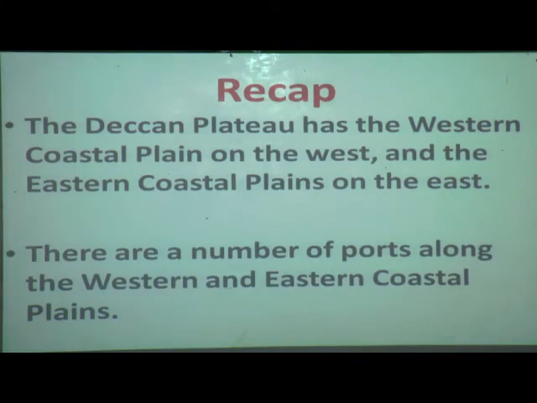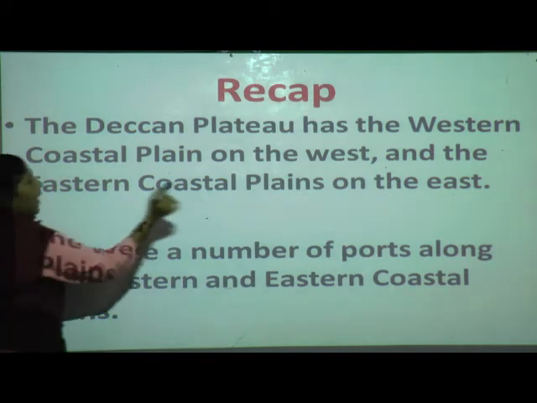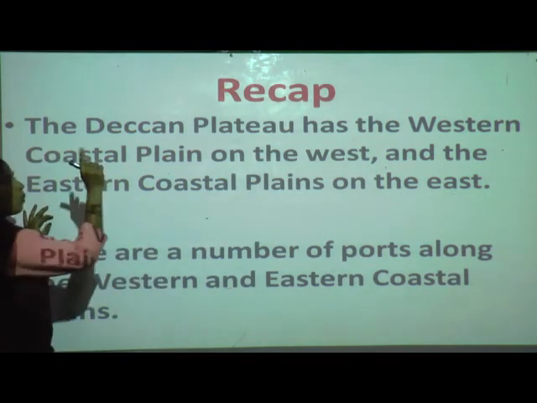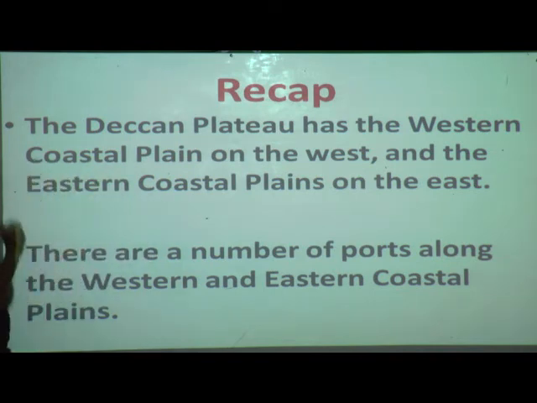So understood, students? The Deccan Plateau has a western coastal plain on the west side and an eastern coastal plain on the east side. Children, the east side has the eastern coastal plain, the west side has the western coastal plain.